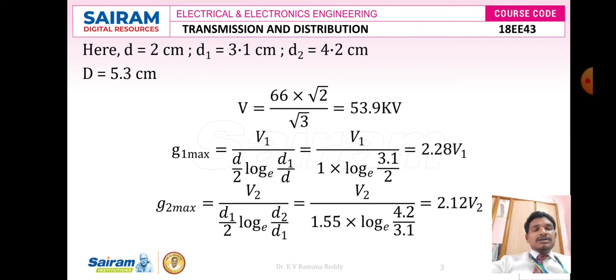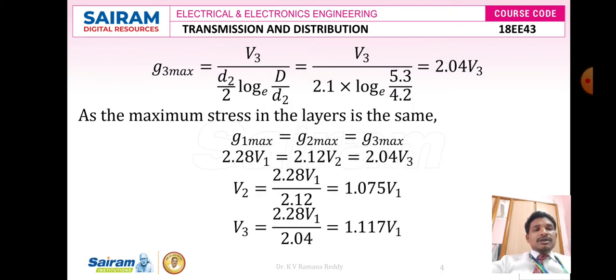Similarly, we know the formula for G2 maximum, the maximum stress on the other intersheath placed in the underground cable. It is V2 divided by D1 by 2 into log of base e of D2 divided by D1. D1 is 3.1 and D2 is 4.2, so D1 by 2 is 3.1 by 2, that is 1.55. It becomes V2 divided by 1.55 into log of base e of 4.2 divided by 3.1. Here we got the answer 2.12 V2.